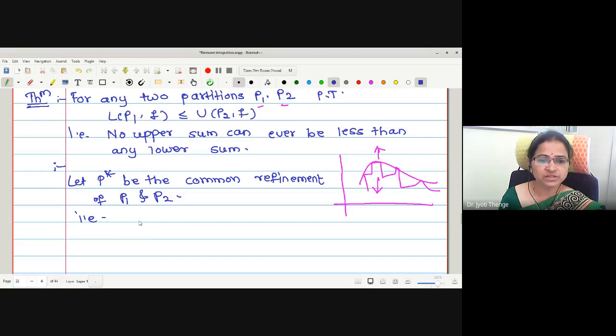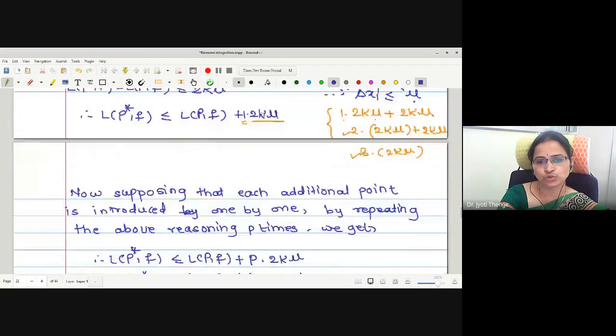But if you take the intersection, it will not be a refinement. No? Points will decrease in the intersection. We want to increase the points. Correct? But if we take the intersection of these two, it will not be a common refinement. Actually, while defining refinement, we have discussed this point. If we have two different partitions, how to take their common refinement? Let me show you.